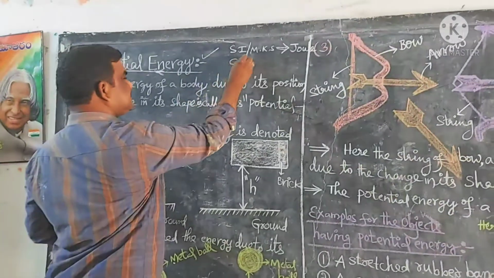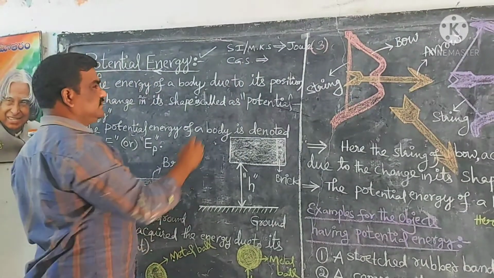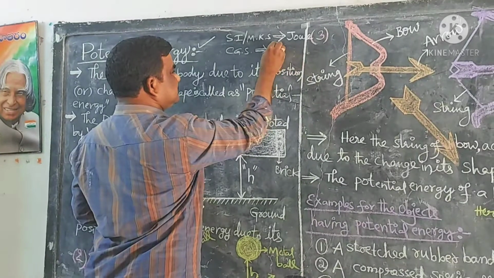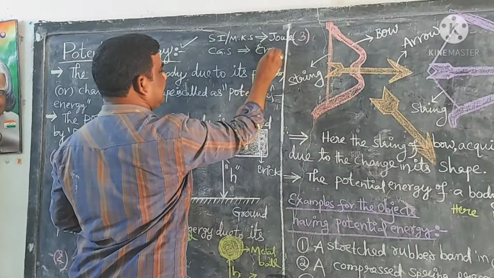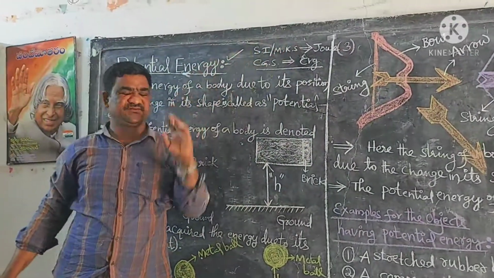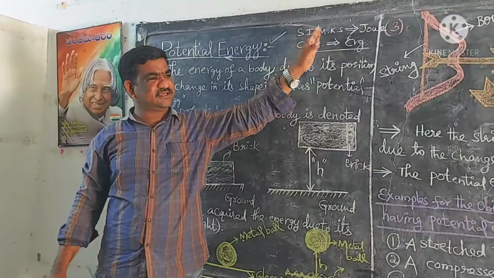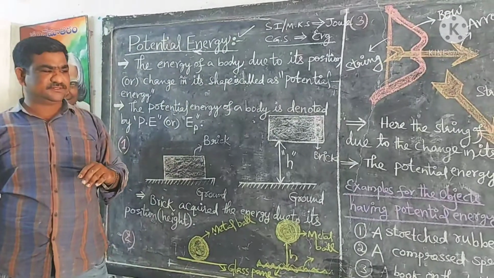The CGS unit of potential energy is erg. So these are the units of potential energy in the SI or MKS and CGS systems.